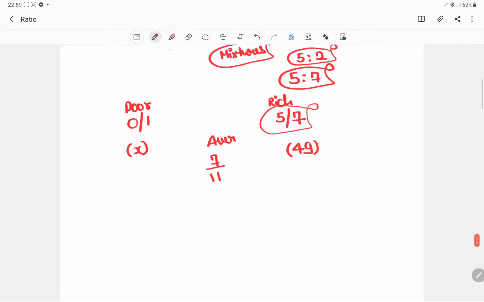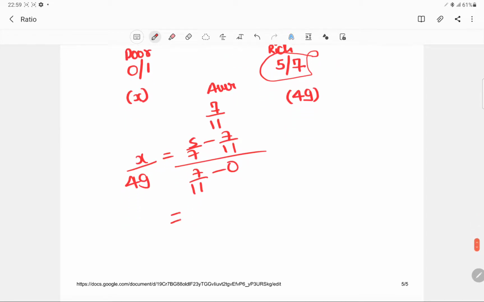And now in a similar manner, x by 49 is equal to 5 by 7 minus 7 by 11 upon 7 by 11 minus 0. So 55 minus 49 would be 6, and 7 by 11 you have.